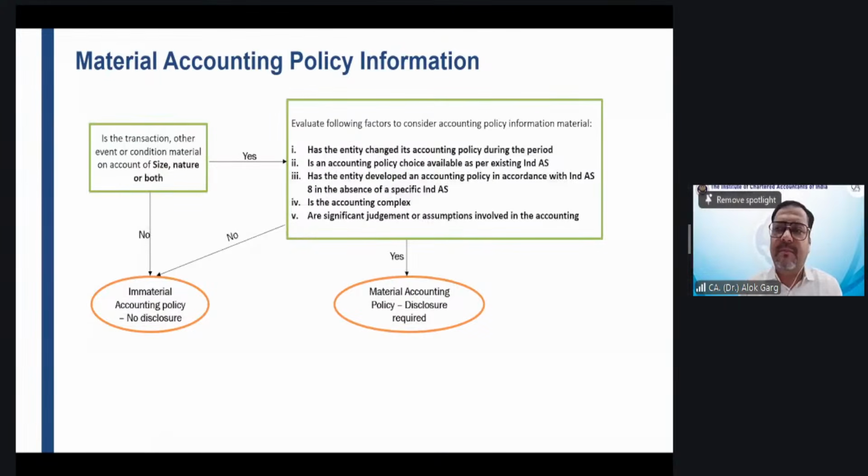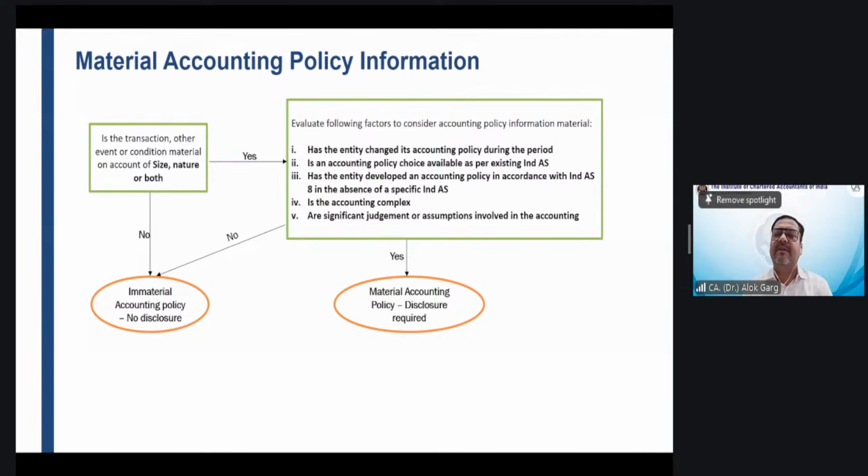Material accounting policy information. Friends, if there is a material accounting policy, you have to give the accounting policy. So if an account is immaterial, what is the concept of material accounting policy? Let me touch upon it quickly. Material accounting policy information is any item which is material for the understanding of the user of the financial statements.